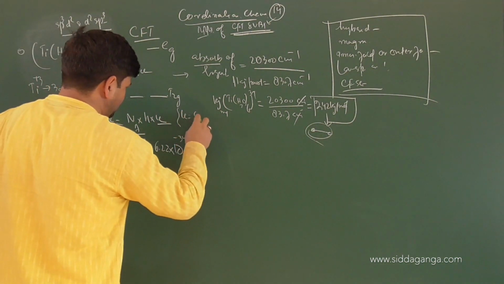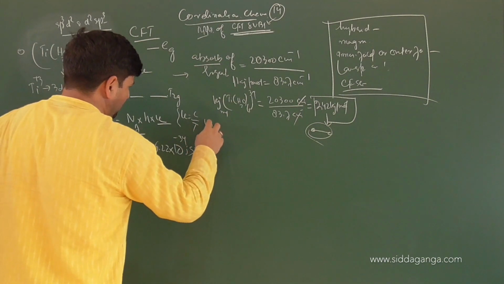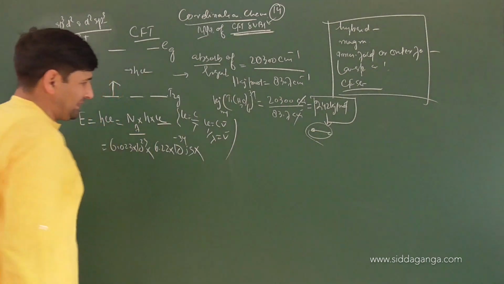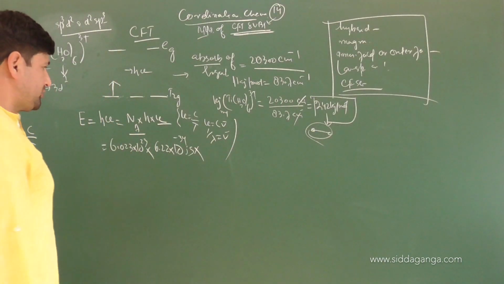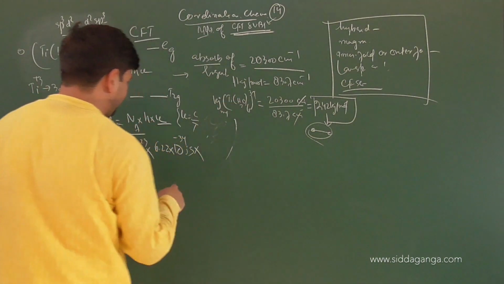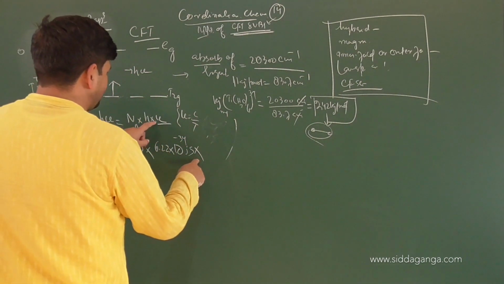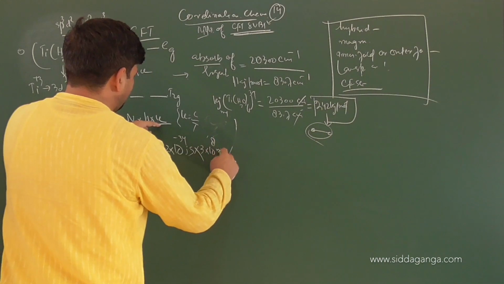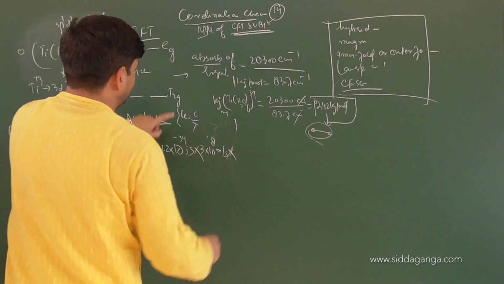We know nu equals C by lambda, or nu equals C into wave number, because 1 by lambda equals wave number. Am I clear? I'll make use of that equation. So nu is C into wave number, with C being 3 into 10 to the power 8 meters per second. And the wave number is how much?